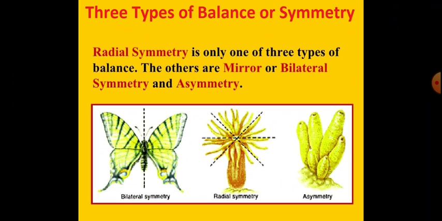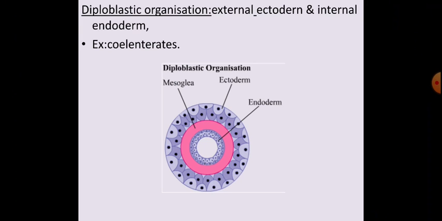Radial symmetry: wherever you draw the axis, you will get equal halves. Whereas in asymmetry, the axis will not divide them into equal halves. This is about symmetry. Next, coming to diploblastic and triploblastic organization of animals.